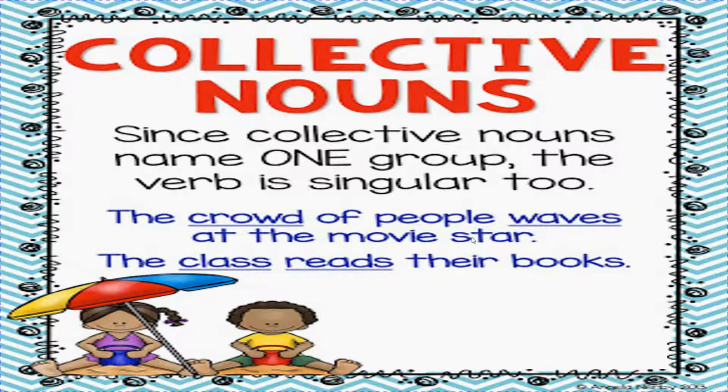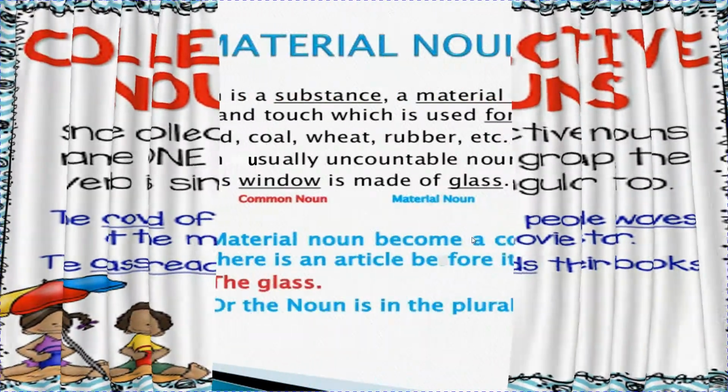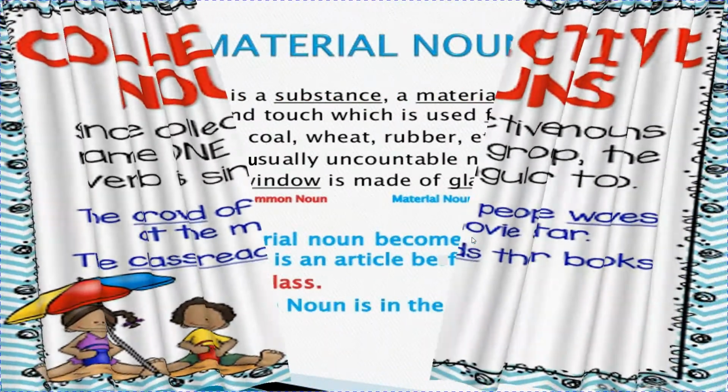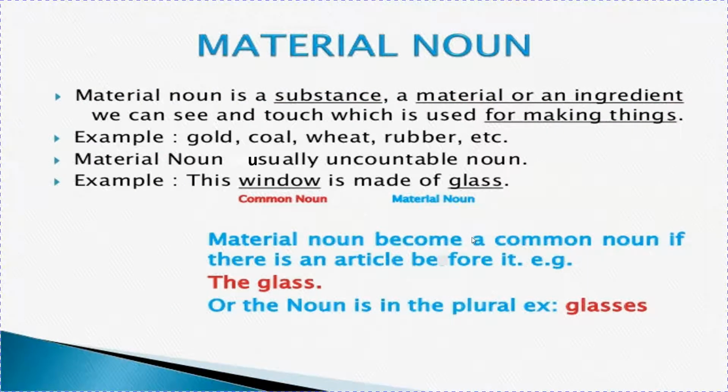When we are talking about classes, plural, then we will use read, plural verb. But here class is a collective noun, so we will use a singular verb. The class reads their books. Next one is material noun. So children, what is material noun?